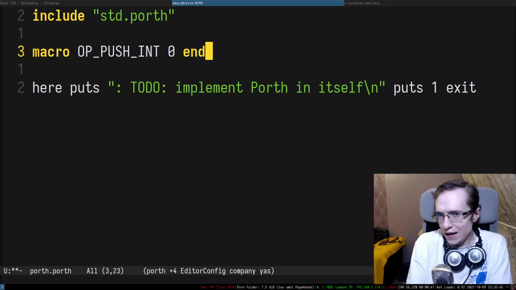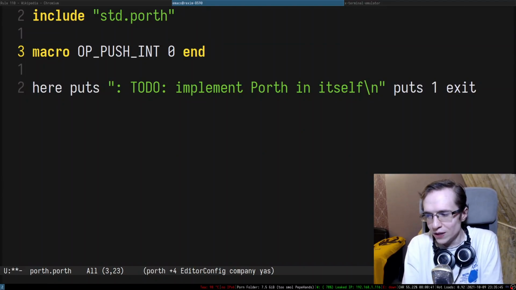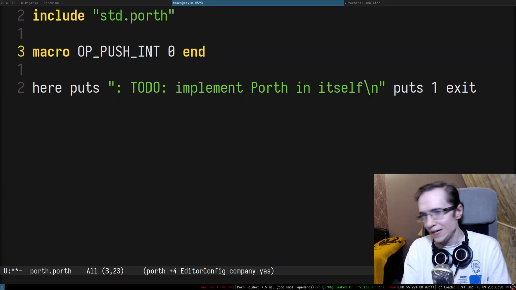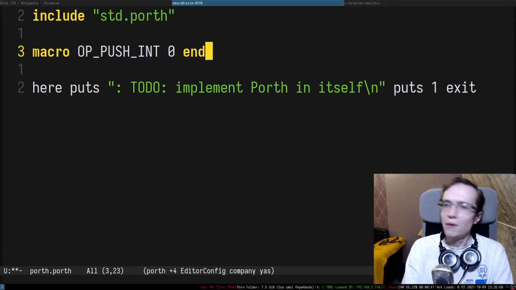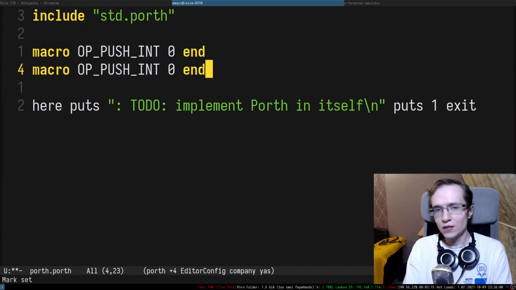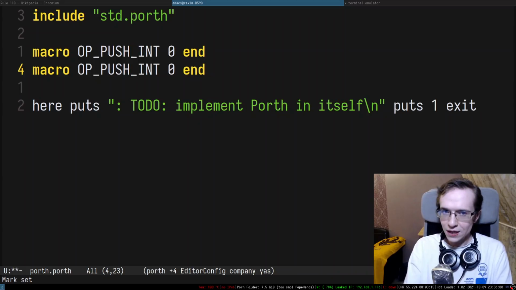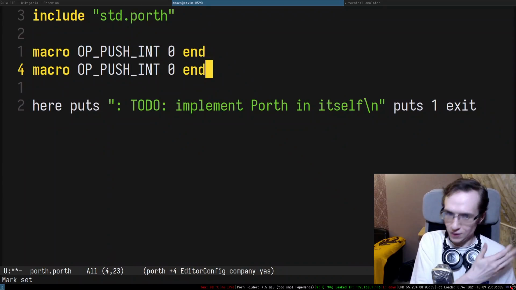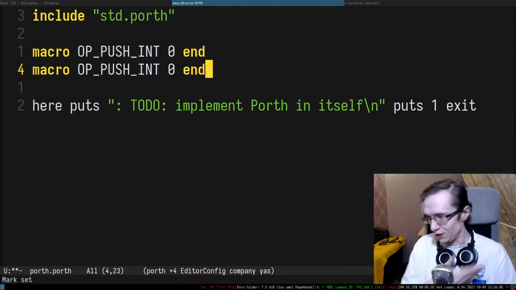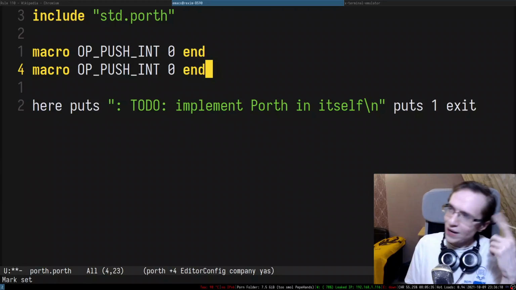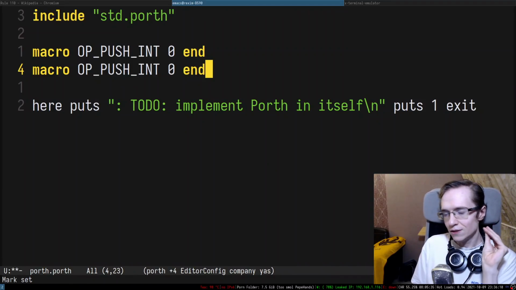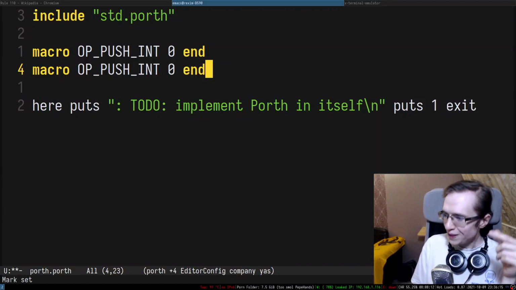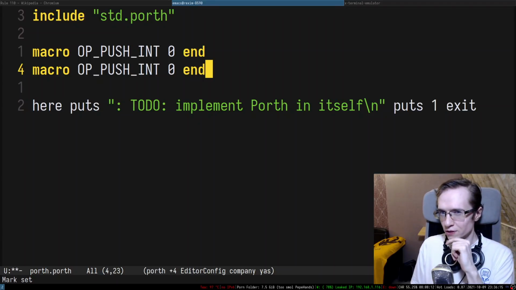Unfortunately, our language doesn't have enumerations or anything like that, so we'll have to maintain these things manually. It's a pretty, you know, Spartan language, I would say, but I think it is possible to re-implement it in itself. We'll see how it goes. Again, if we encounter some lack of features, we can always just go back to the Python version and implement that feature there, and then continue the development, right? But we have to keep in mind that every time we add a new feature, re-implementing Porth in itself becomes a little bit more difficult.